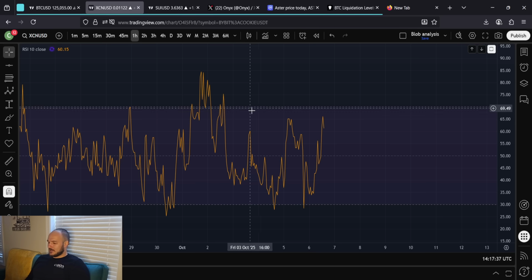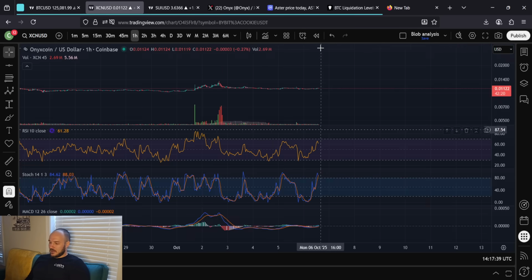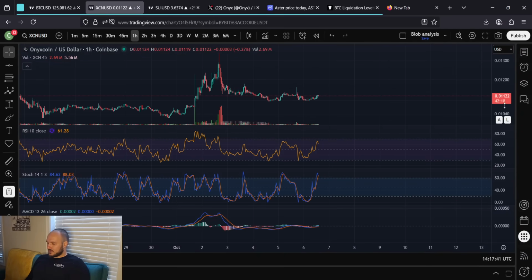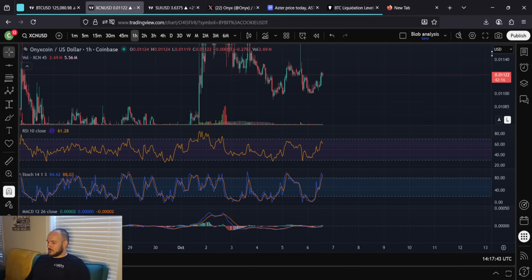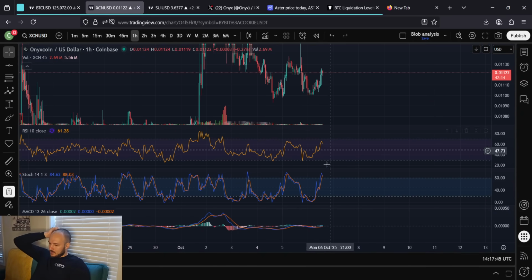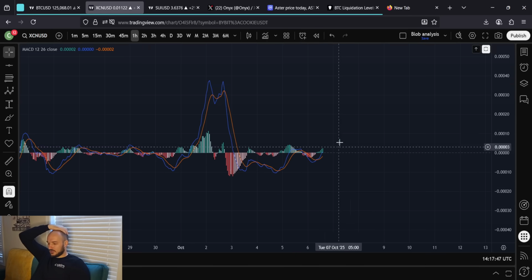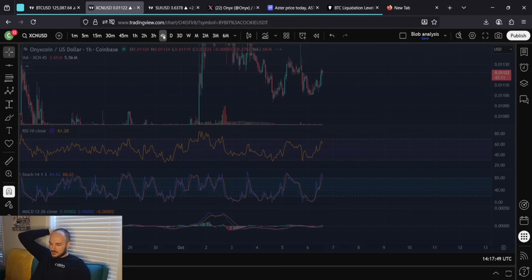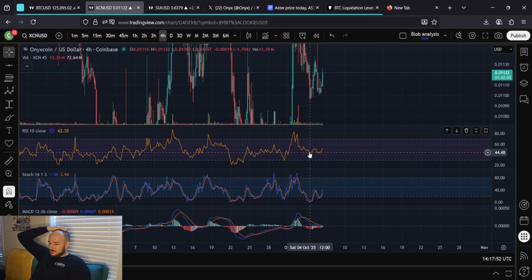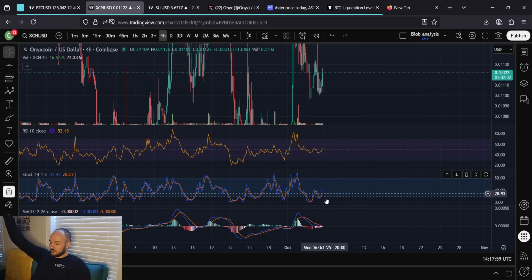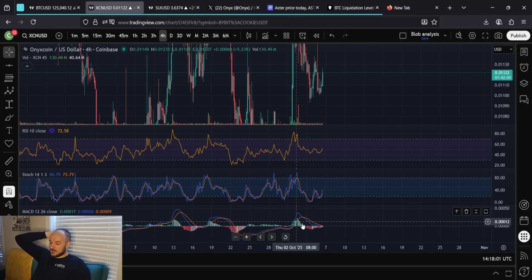1 hour RSI looks a bit volatile and technically bearish right now. Looking at the price, 42 minutes left. Let's see if we can come up and close green. Stochastics are bullish. MACD looks like it wants to cross above the zero. Bullish. 4 hour time frame here. RSI is overall bullish. Absolutely it is. You're at a point where I'd expect you to move up. Stochastics look bullish. Looks like they want to come up. And the MACD as well is actually at a good area.